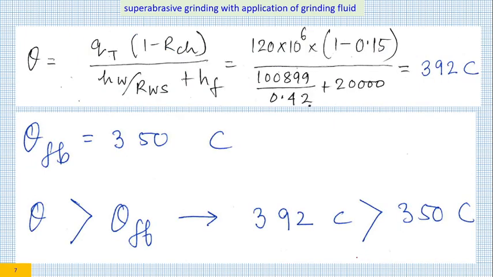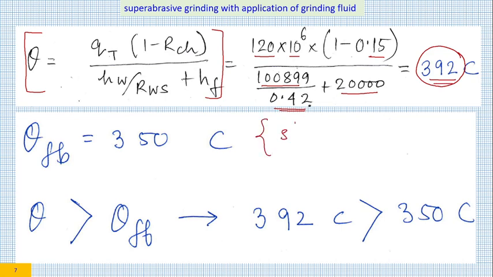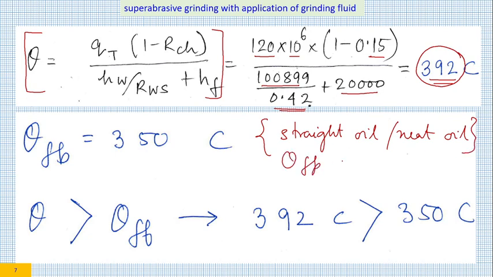Now, this is our master equation. We plug in everything: 120 into 10 to the power 6, RCH is 0.12, this is 20,000, this is 1,0899, and RW is 0.42, and we get a value of 392. We are using straight oil or neat oil. In the previous lecture, we have indicated that typical flame boiling temperature is around 350 degrees centigrade, which is given here.